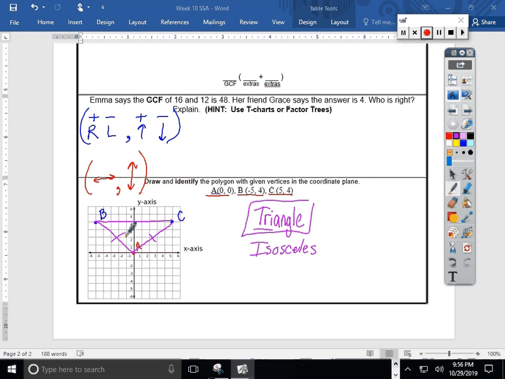I don't think I can call it equilateral today. It looks to me like these lengths might be the same, but this length of BC looks even longer to me. Now someone else might say, hey, I think it's a right triangle. That might be true. It's hard for me to tell from my sketch if a right angle fits right here at the origin. So I'm safe to say isosceles. I might say right triangle with a question mark, because I'm not real sure if I have enough proof for that today as a 6th grader.